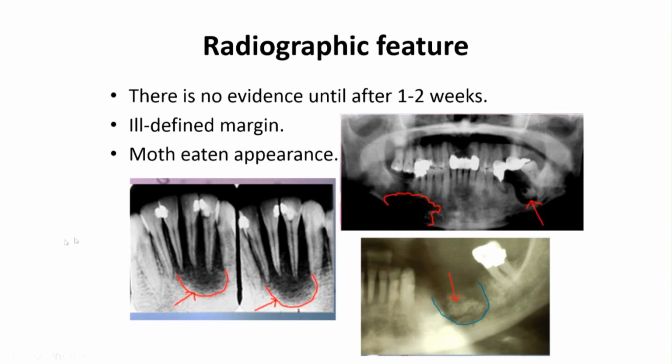Usually, there is ill-defined margin, as we can see here. There is ill-defined margin, and even here, mouth-eaten appearance. We can see there are irregularities, and these irregularities are described as mouth-eaten appearance.